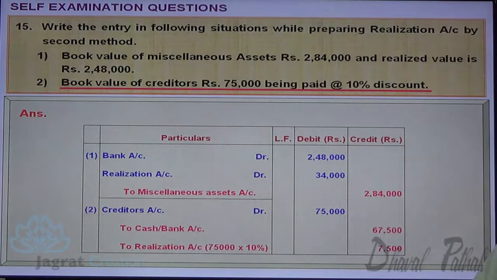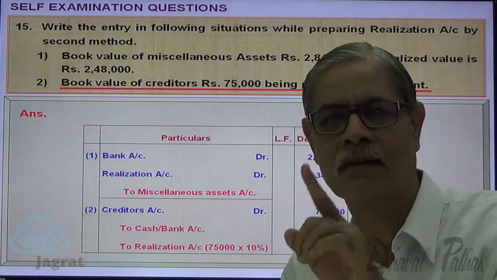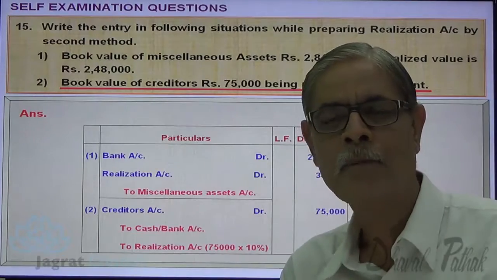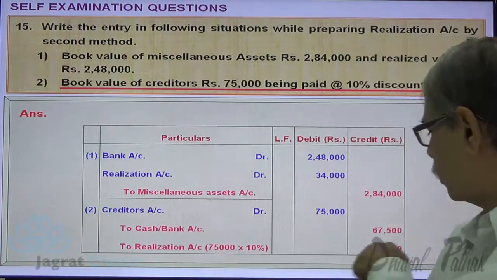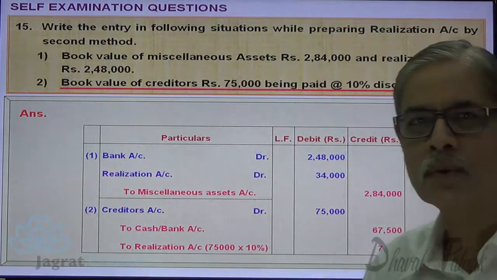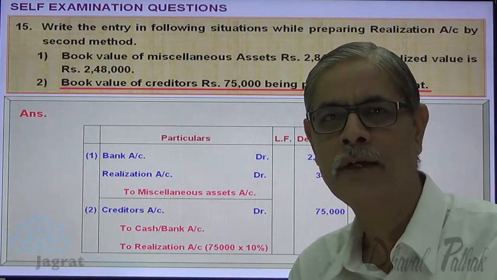So the cash and bank account is credited with 67,500. That is the payment made. And the difference, or the gain on settlement, is credited to the realization account. That is the discount received, 10% of the creditors, that is 7,500. Next.